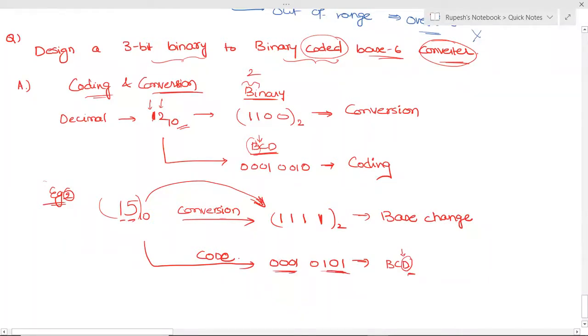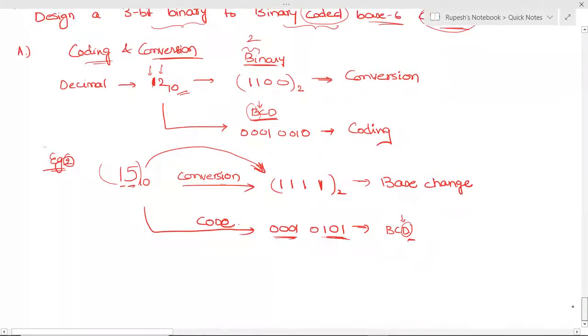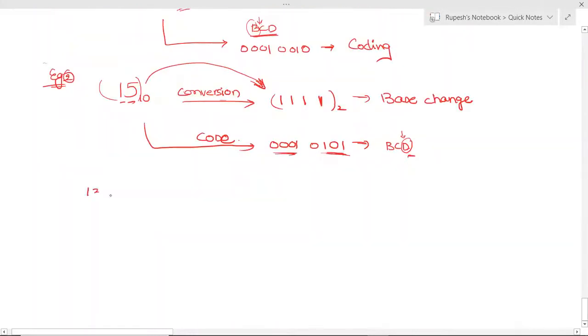One more example we'll take: 13 base 10. If you convert it into binary, it is 1101. So the binary table you should learn, starting from 0 until 15. That is 16 binary numbers. That is a very famous table.